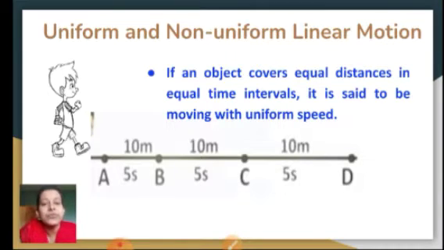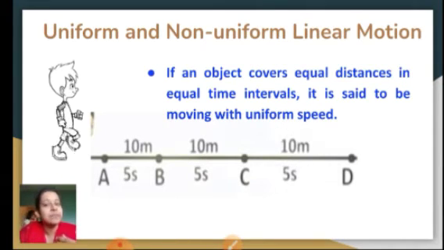Right now, if you try to recall, distance is nothing but the actual path traveled by an object, and it does not have any direction, so it is independent of the direction. That means whenever any object covers a distance, it is the actual path which is traveled.